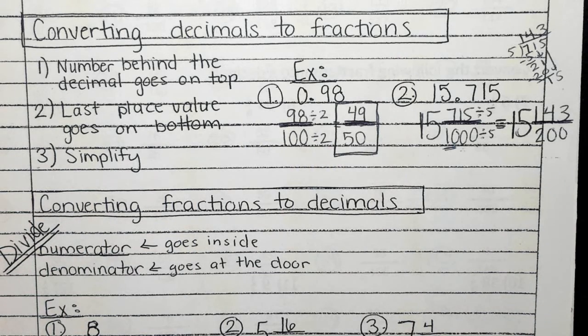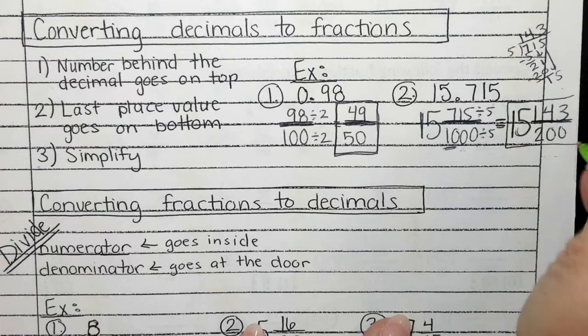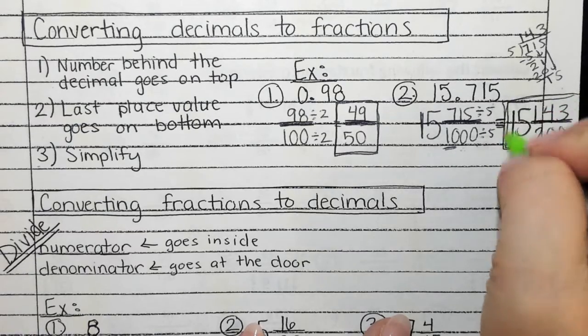All right, you could still write out that division if you want to. That might just make it a little bit easier. All right, 143 over 200. Cannot simplify anymore, so we are done.